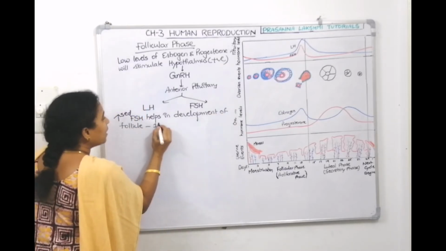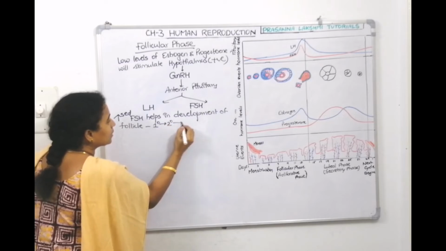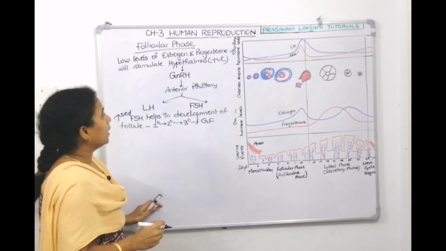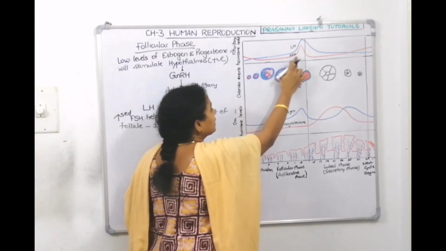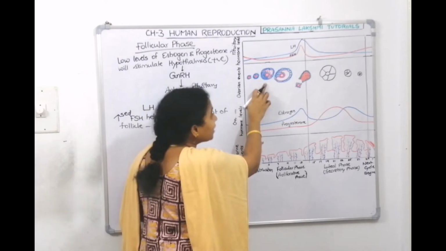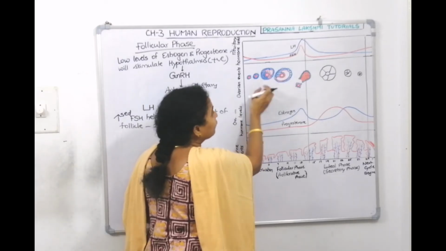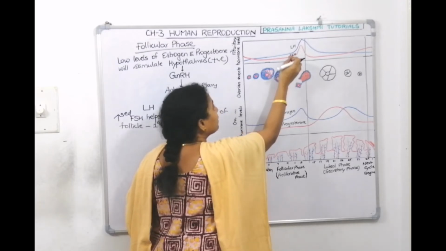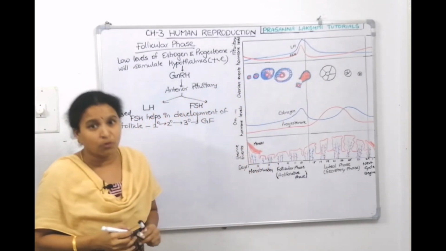Now, the primary follicle is becoming a secondary follicle. It's going into a tertiary follicle. It is growing into a Graafian follicle. You can see here, when the FSH levels are increasing, the primary turns into secondary, the secondary turns into tertiary, the tertiary turns into Graafian. So this maturation is happening in the presence of increased levels of follicle stimulating hormone.